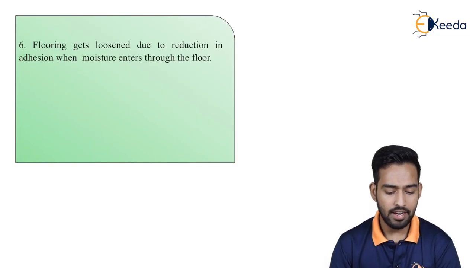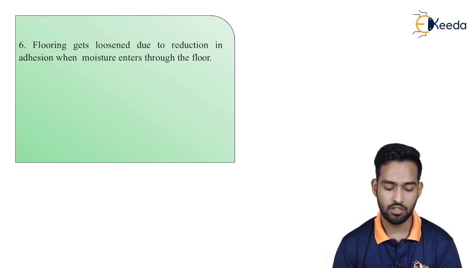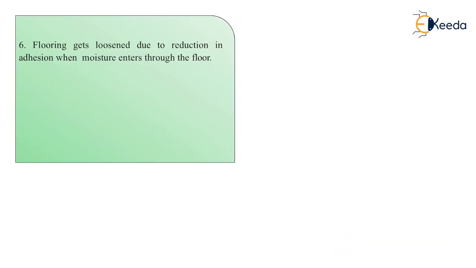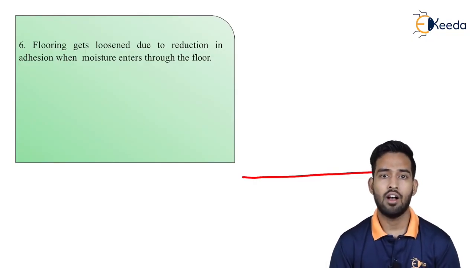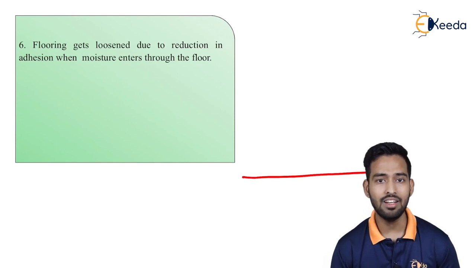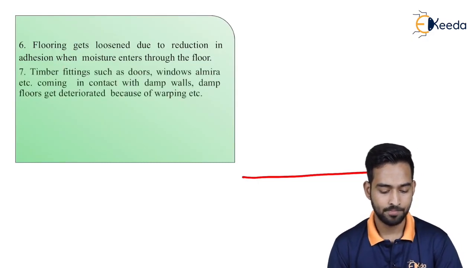Then flooring gets loosened due to reduction in adhesion when moisture enters through the floor. A simple example is paver blocks. In the rainy season, because of the presence of water over them, the material between them gets loosened, the paver blocks get loose, and then we have potholes in it. The same will happen in your floorings. Your tiles will get loosened, and one of the tiles will come out, and it will disturb the whole flooring system. All of that is caused only by dampness, the presence of moisture.